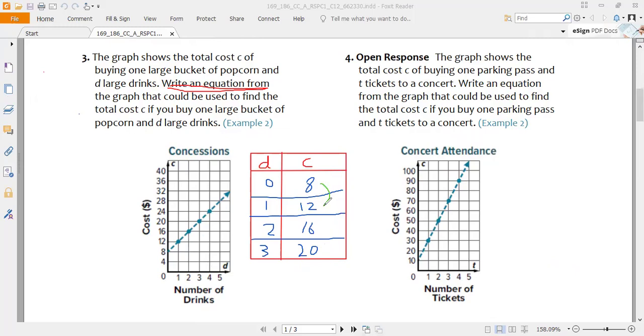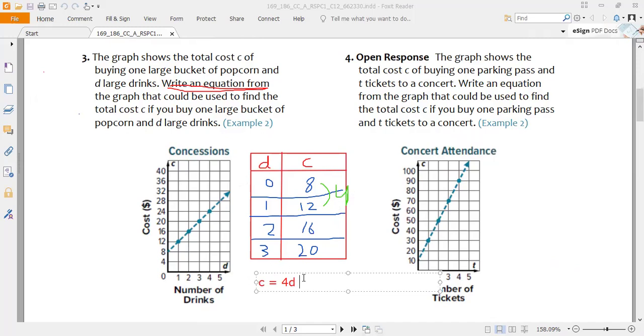We will find here the difference. 12 minus 8 will be 4. Okay, we find the difference is 4. Now I can write an equation. Okay, so how will I write? Always the total cost equals the difference we find, which is 4. And what variable do we have left? We have D. Okay, we write C, the total cost, equal to the difference 4, 4 times